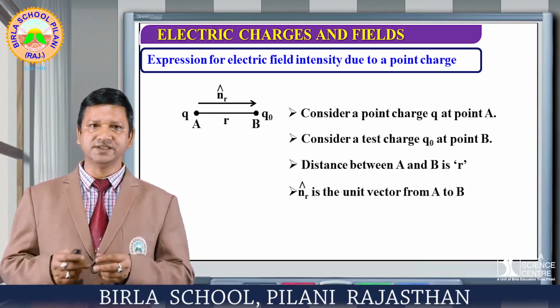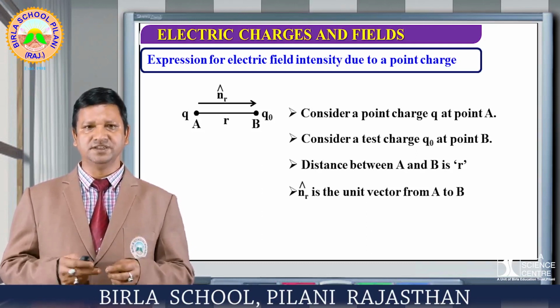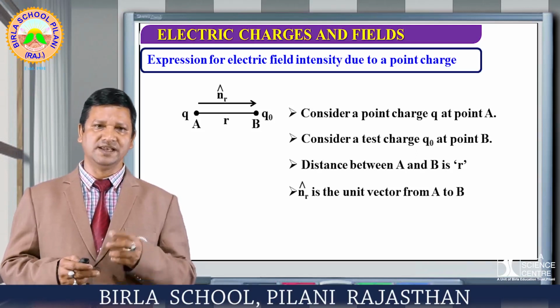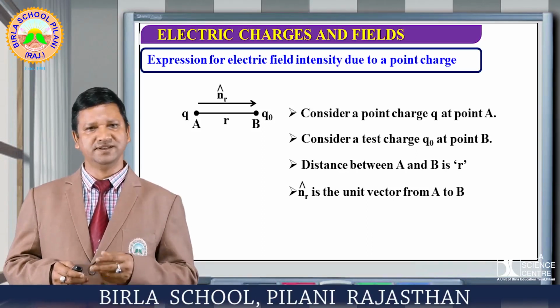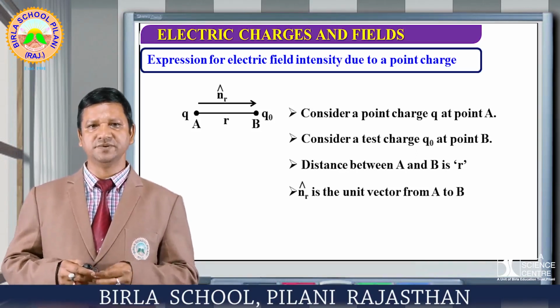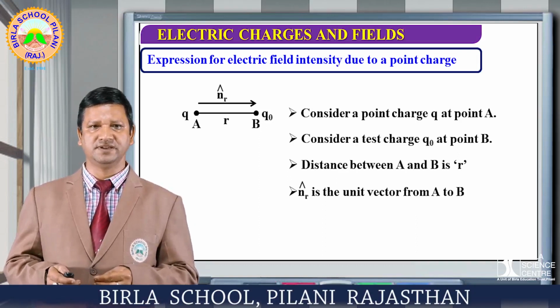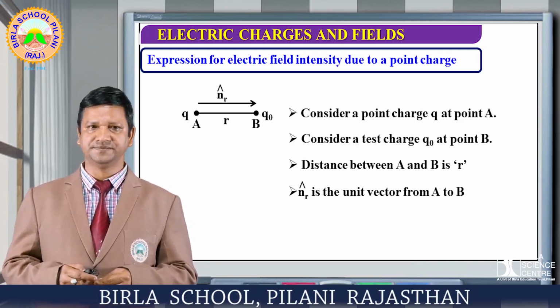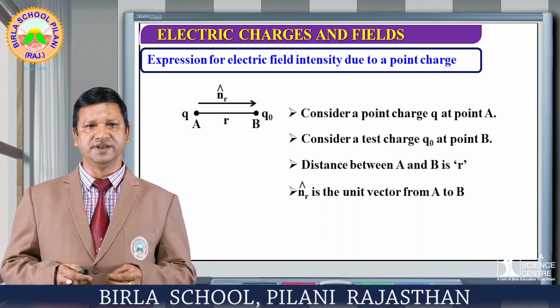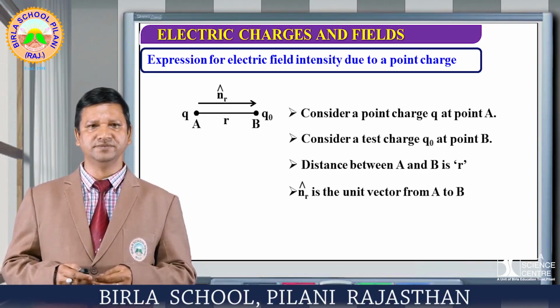We consider the test charge in such a way that it has a small effect as compared to that of the main charge. The distance between these two charges, let us consider, is r, where n is the unit vector directed from point A to B.